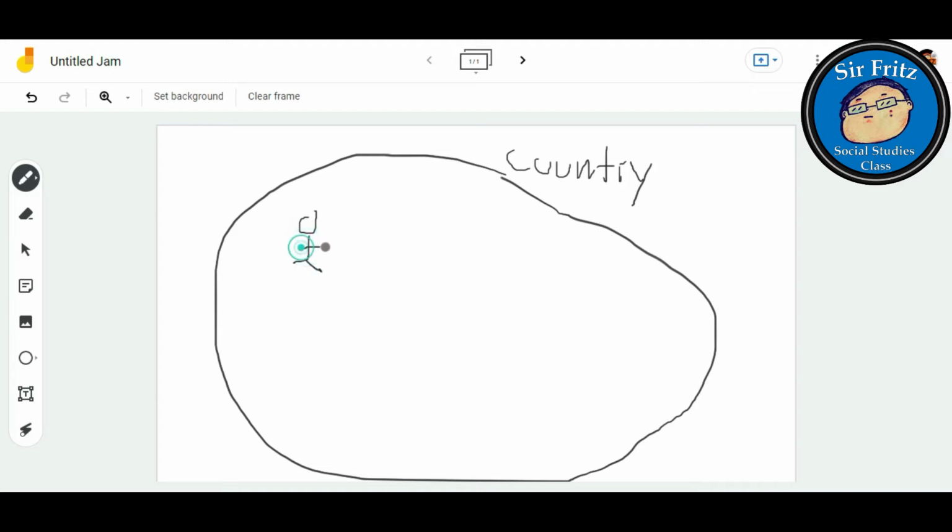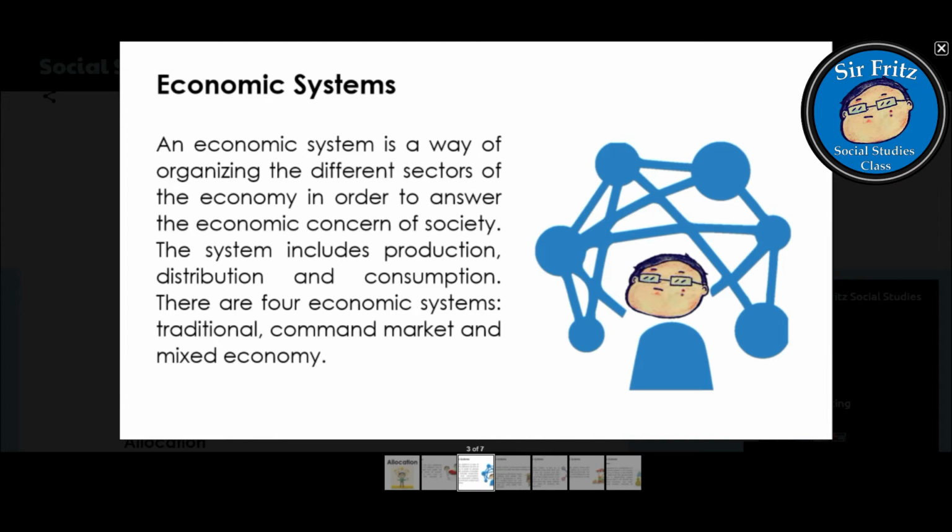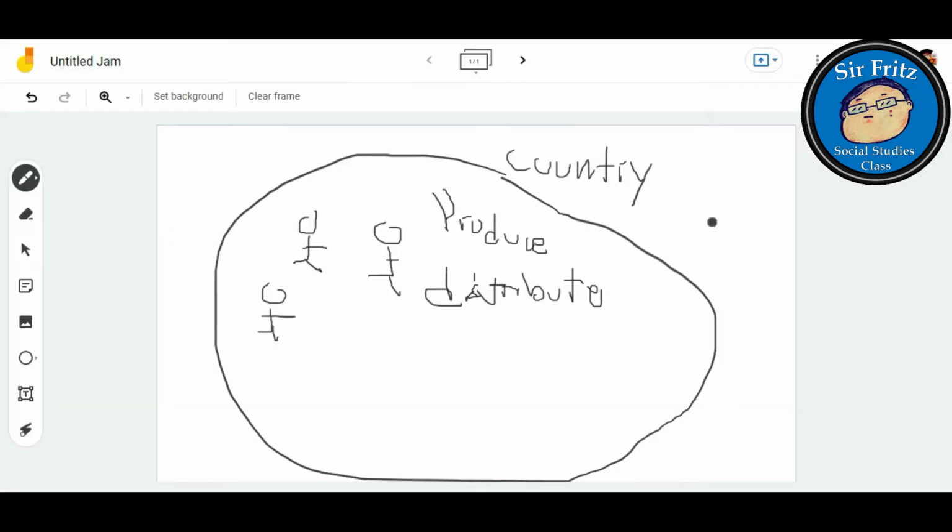For a country to effectively produce and distribute goods and services, there is a need to follow a system, who will produce, who will distribute, and who will consume.